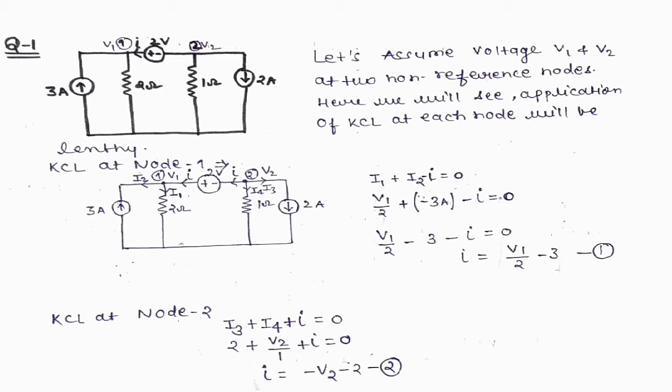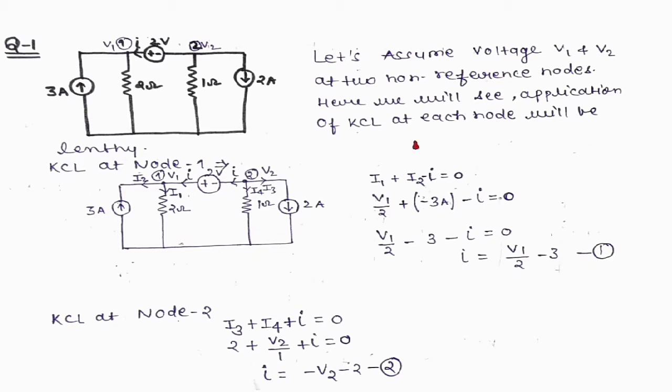Okay, so first of all, at node 1 we will consider the voltage V1. By using KCL at node 1, we see what the condition of KCL is.